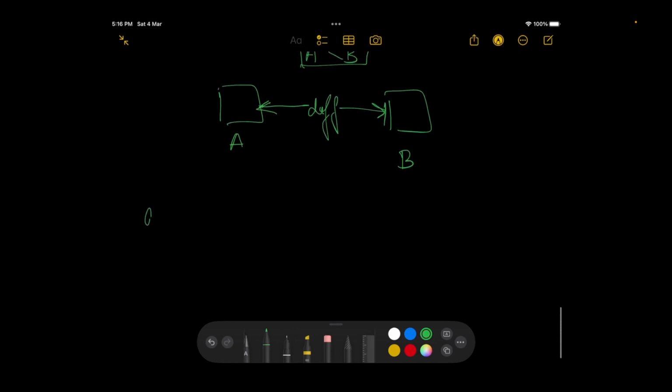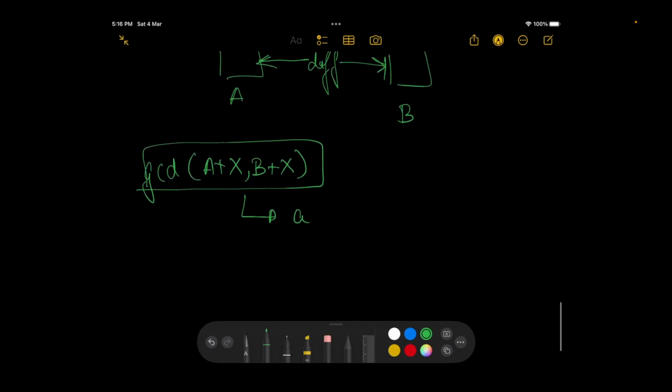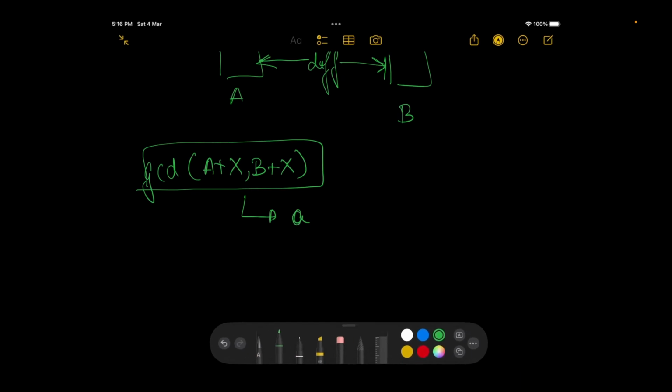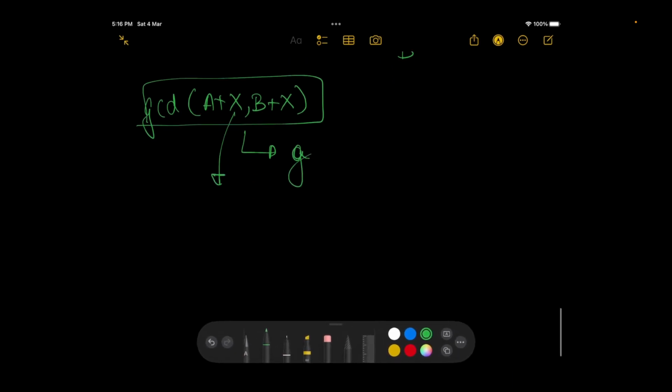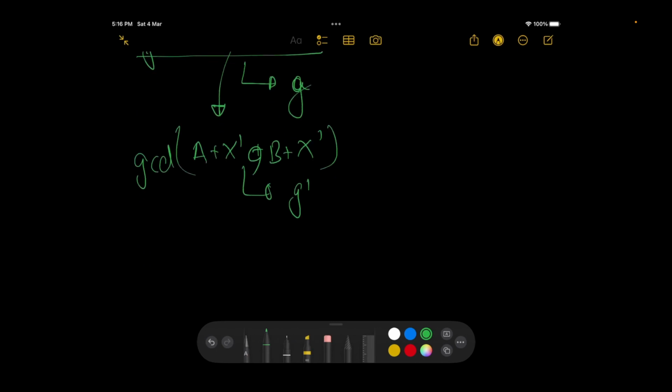We can add any value x to A as well as to B, so it gives us a GCD. Let's call this GCD g. Now say we changed x, so it becomes A plus x dash and B plus x dash. Then we again calculate the GCD, and it gives us a value g dash. We have to find how many distinct values of g dash are available to us.